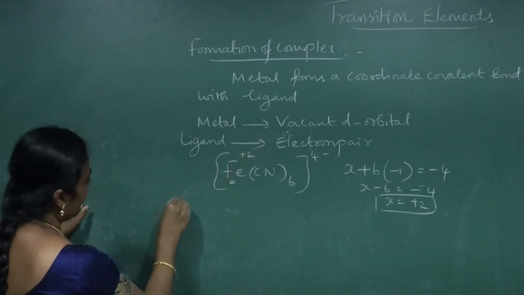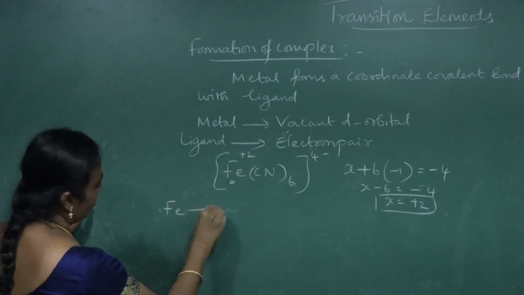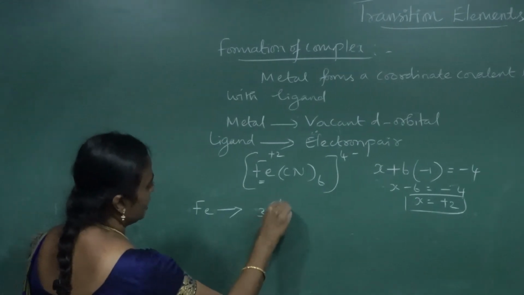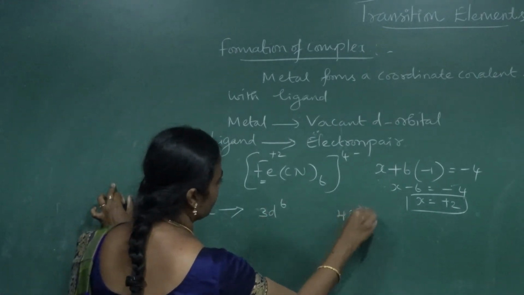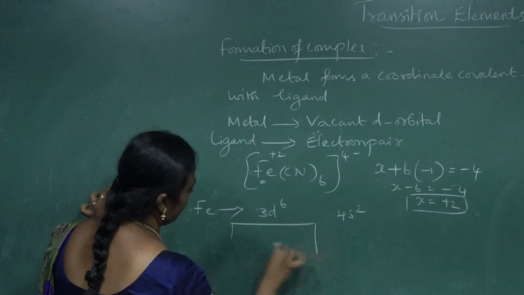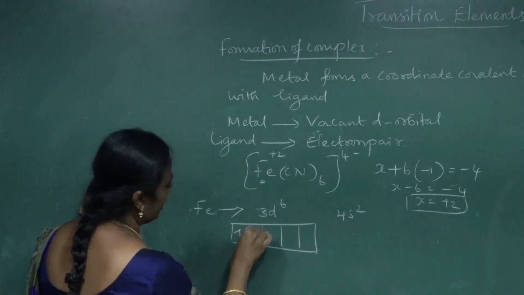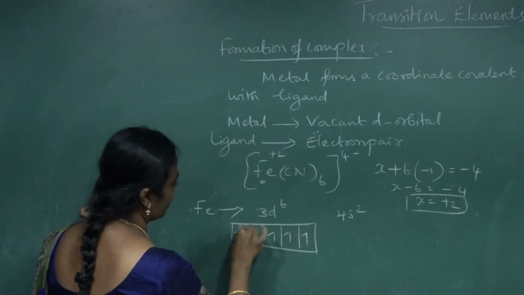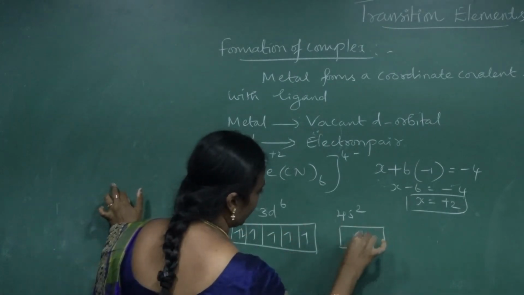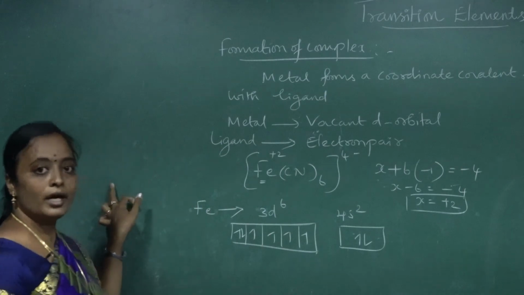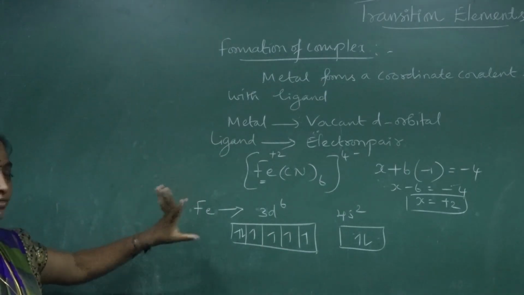So generally if I take the Fe atom, the outer electronic configuration will be 3d6 4s2. But d6 means in the d orbital, how many electrons are available? 6 electrons. So I will show 6 electrons. Next, 2 electrons will be in the s orbital. This is the actual case of the atom.